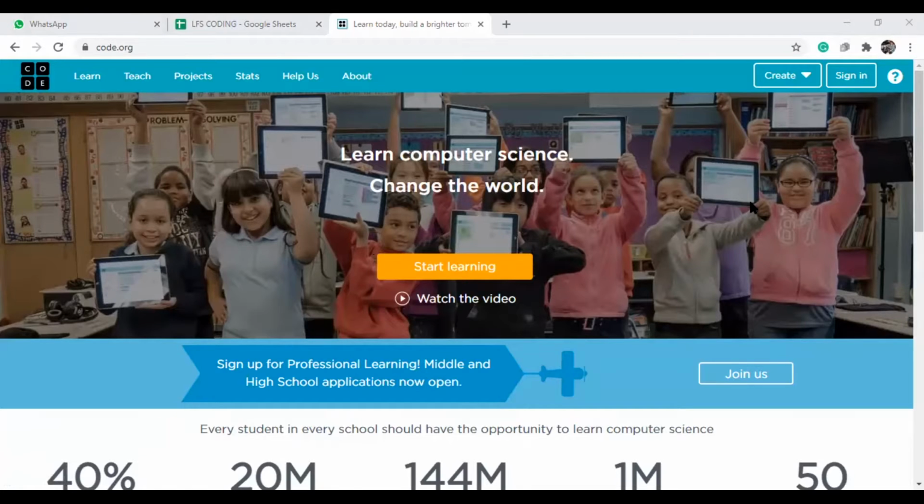Suppose you want to start your applications. First of all we need to think why we need to create apps. If you want to provide applications, or some websites or anything, we need to open the browser.